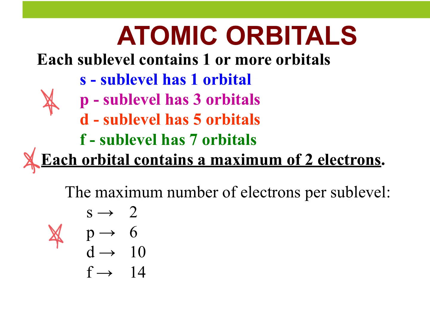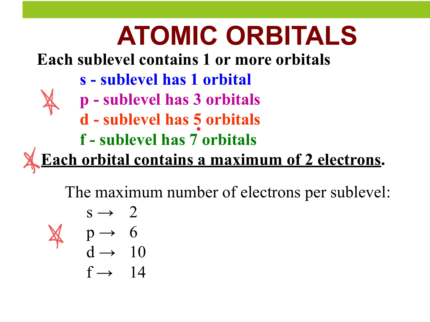So now we're going to do just real simple math. If the S sublevel has 1 orbital and there's 2 electrons per orbital, how many electrons can be found in that S sublevel? What's 1 times 2? 2. Okay. So the S holds 2 electrons. The P sublevel has 3 orbitals, and you can have 2 electrons per orbital. So what's 2 times 3? 6. Okay. So that P sublevel can hold 6 electrons.